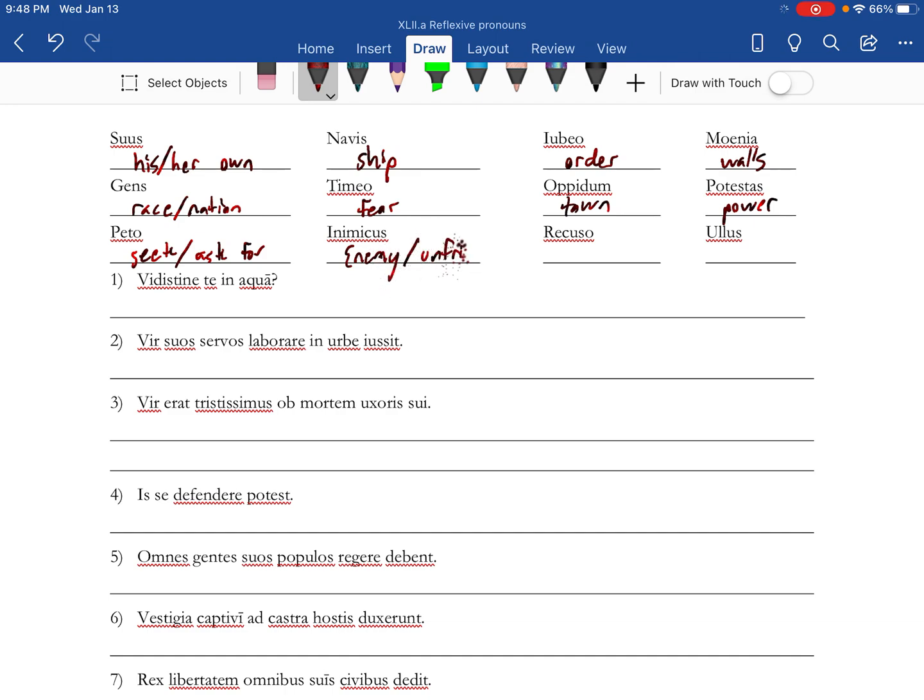Enemy or unfriendly, reject or refuse, and then any.